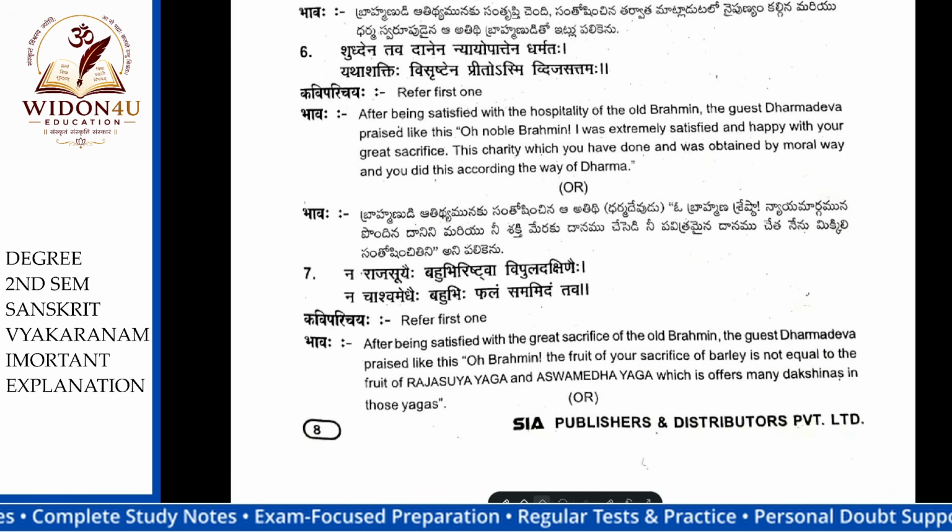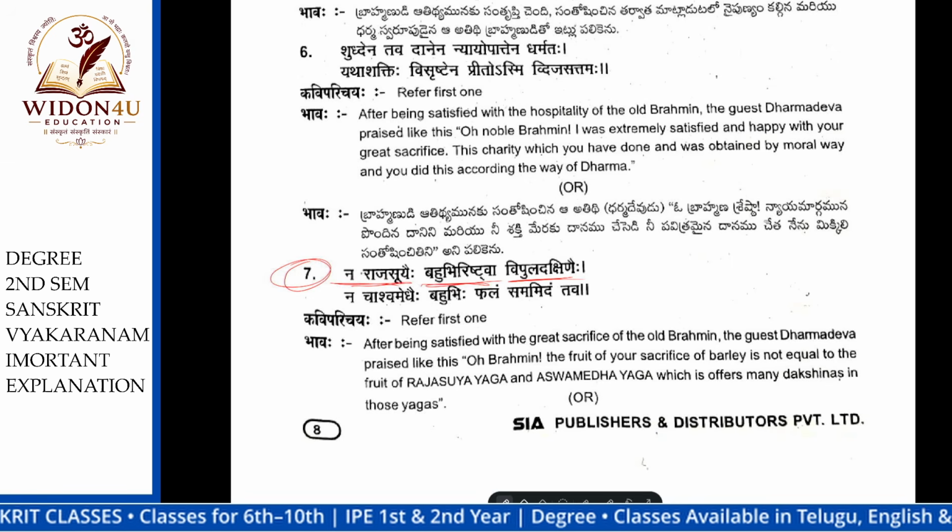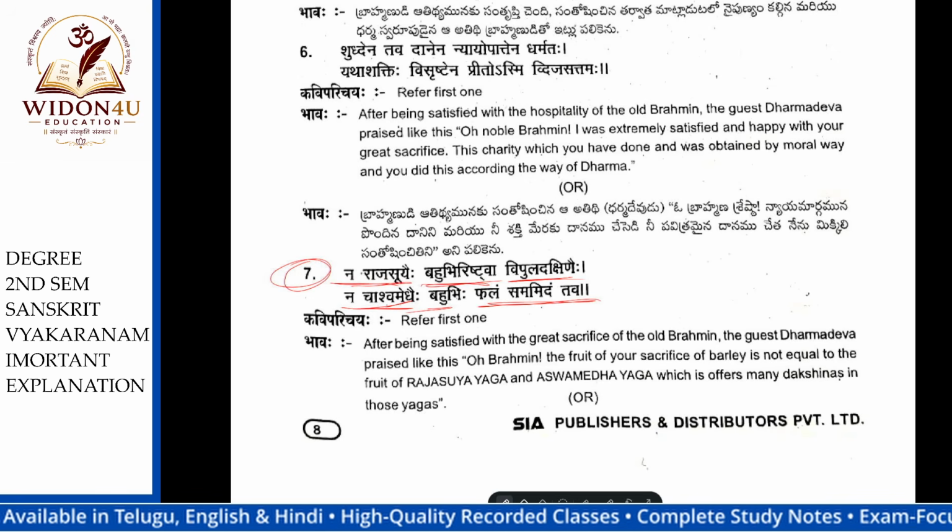Lastly, the story ended, and the mongoose said these words to Yudhishthira. Na rajasuya yagai, na bahurishta vipula dakshinai, na ashwamedai, bahubihi phalam sampadamidam tava. Tava means yours. Vipula Dakshina means different types of donations.